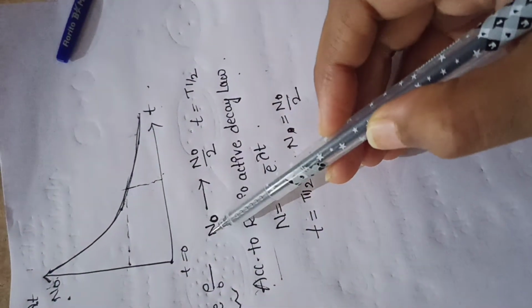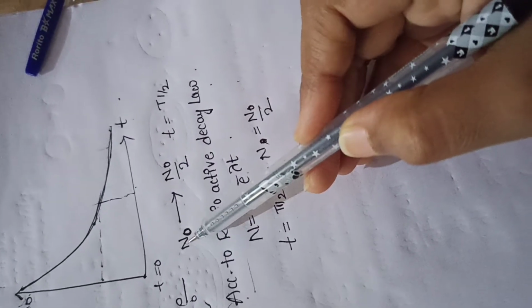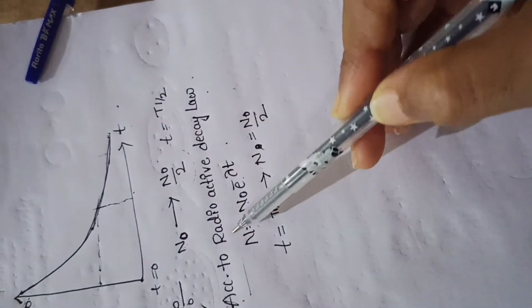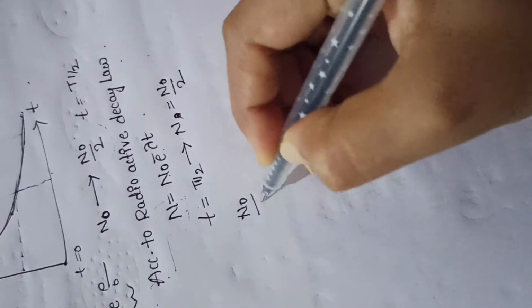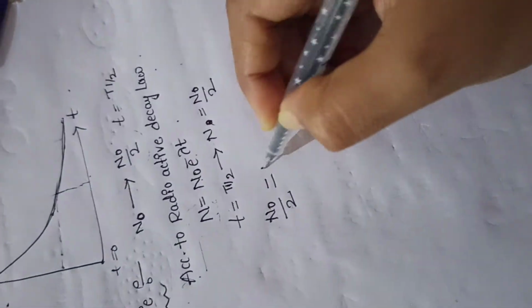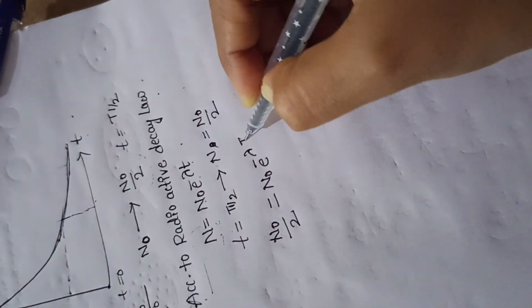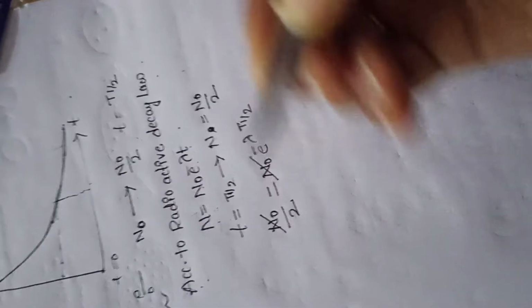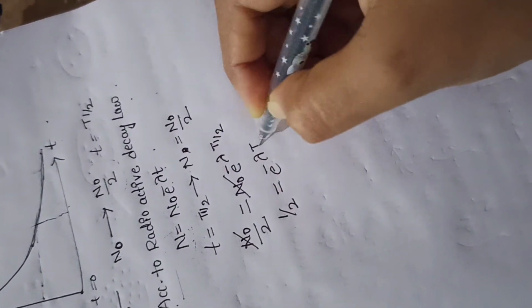So N naught is originally the total radioactive sample contains N naught number of particles. So N naught can be converted into N naught by 2. So what is the value of N now? N changes to N naught by 2. Whenever N changes to N naught by 2, the time t is called half lifetime. That is N naught by 2 is equals to N naught into e to the power of minus lambda t half. Okay, so now N naught gets cancelled. It is 1 by 2 is equals to e to the power of minus lambda t half.